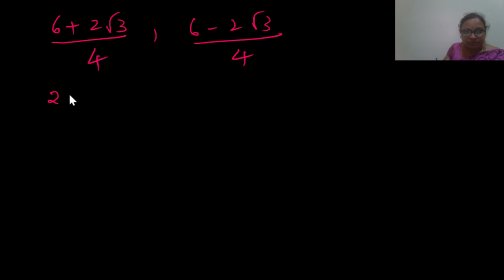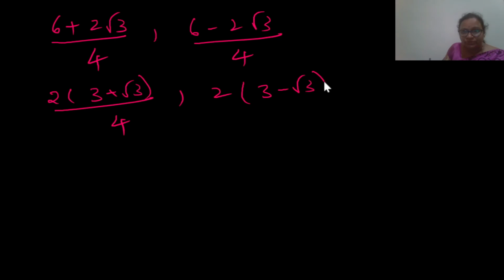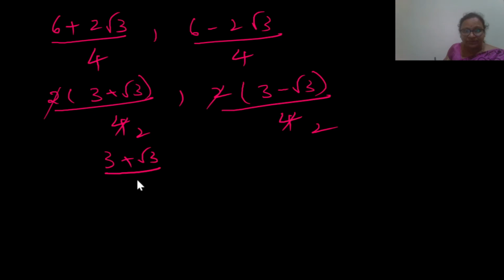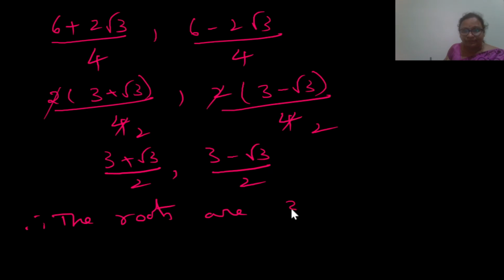Take 2 as common factor: 3 plus root 3 by 4. And if you take 2 as common factor: 3 minus root 3 by 4. This 2 in 4, 2 times you can cancel. So 3 plus root 3 by 2, 3 minus root 3 by 2. Therefore, the roots are 3 plus root 3 by 2 and 3 minus root 3 by 2.